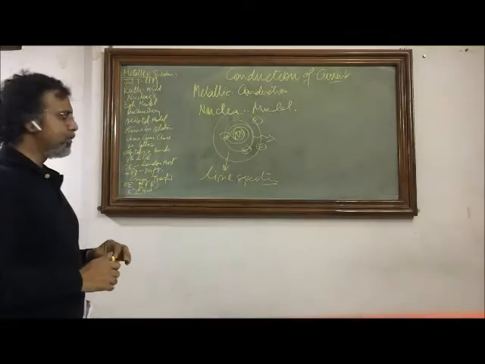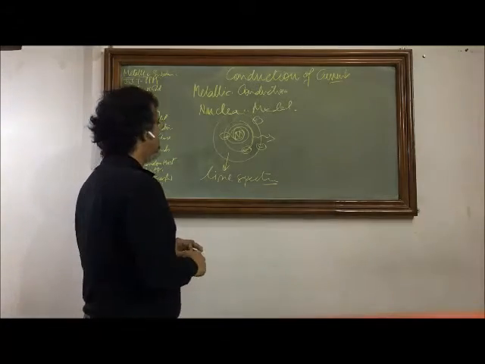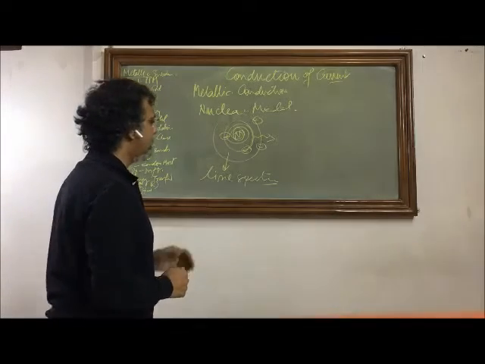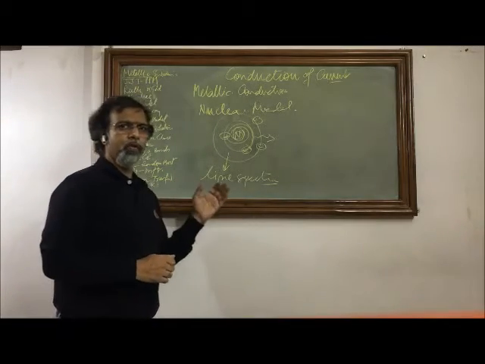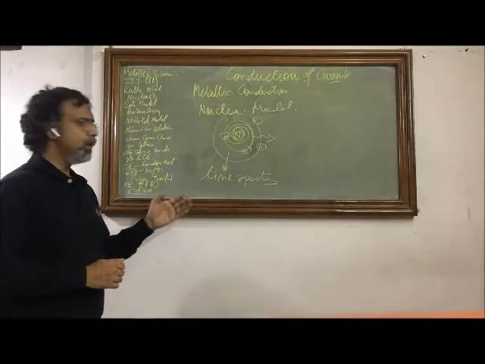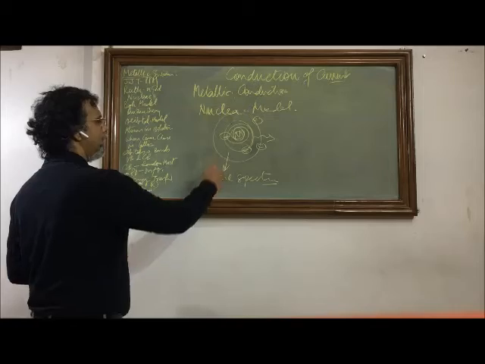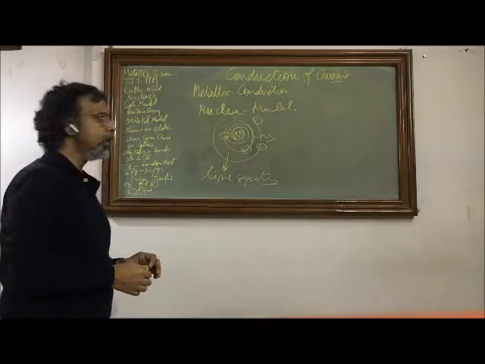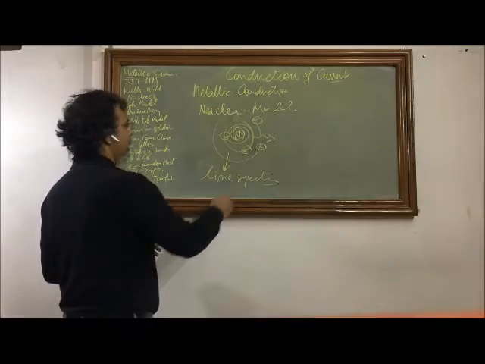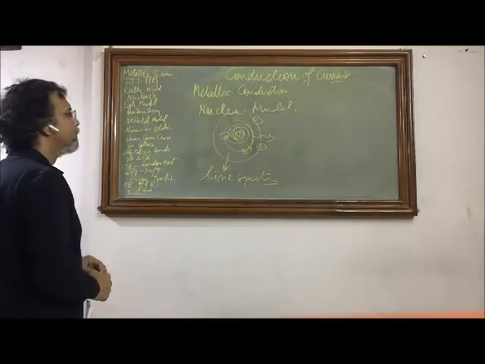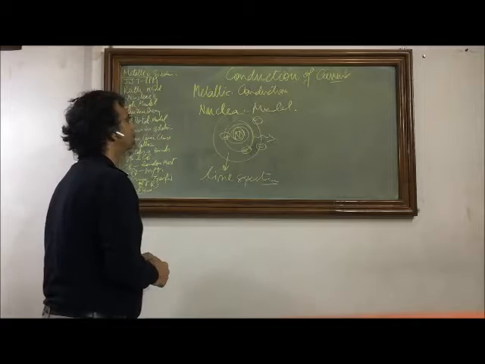So Rutherford's nuclear model could not explain how discrete radiations of discrete wavelength or frequency, which we call the line spectrum, were emitted by the atom, and how electrons are stable and orbiting around the nucleus. So these were the questions on the nuclear model of Rutherford.